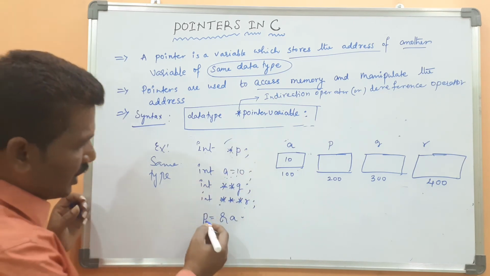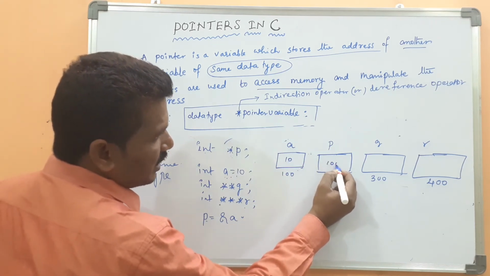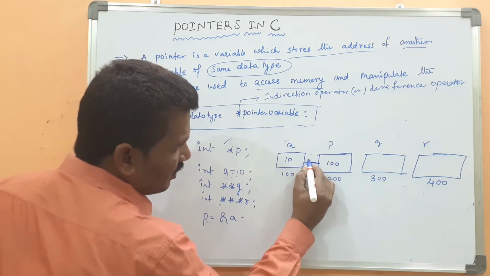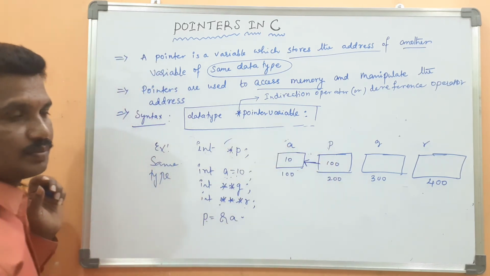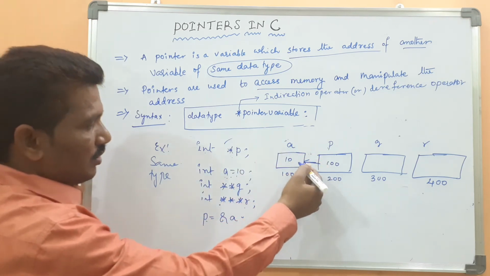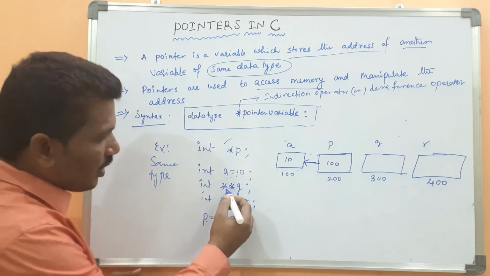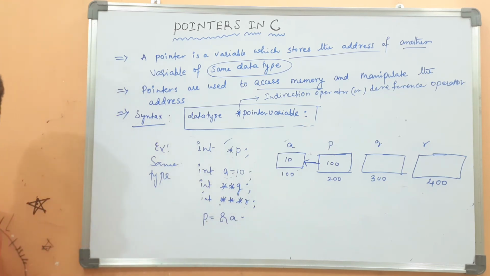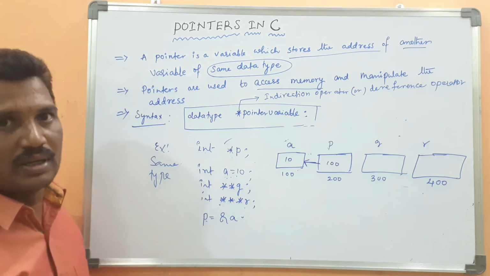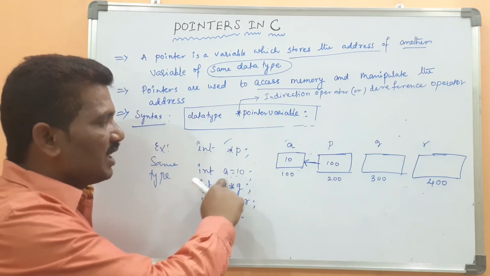Then p equal address of a. What is the address of a? The 100 will be stored here. Then it is pointed to the integer variable. This is a pointer to integer. Now when you come to the two level of indirection operator, it can store the address of the one level indirection operator. Please remember, q can't store the address of the variable a.